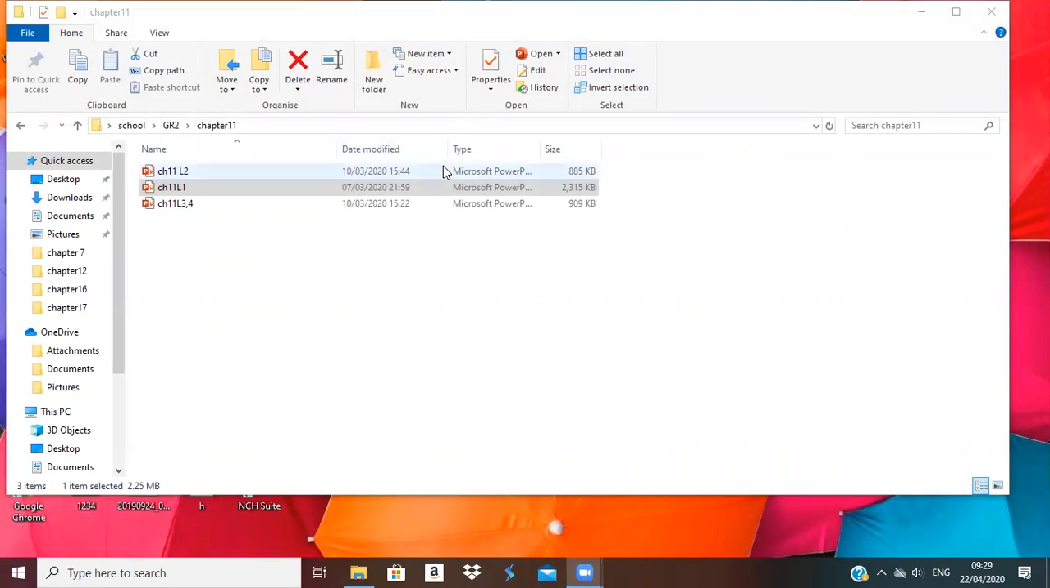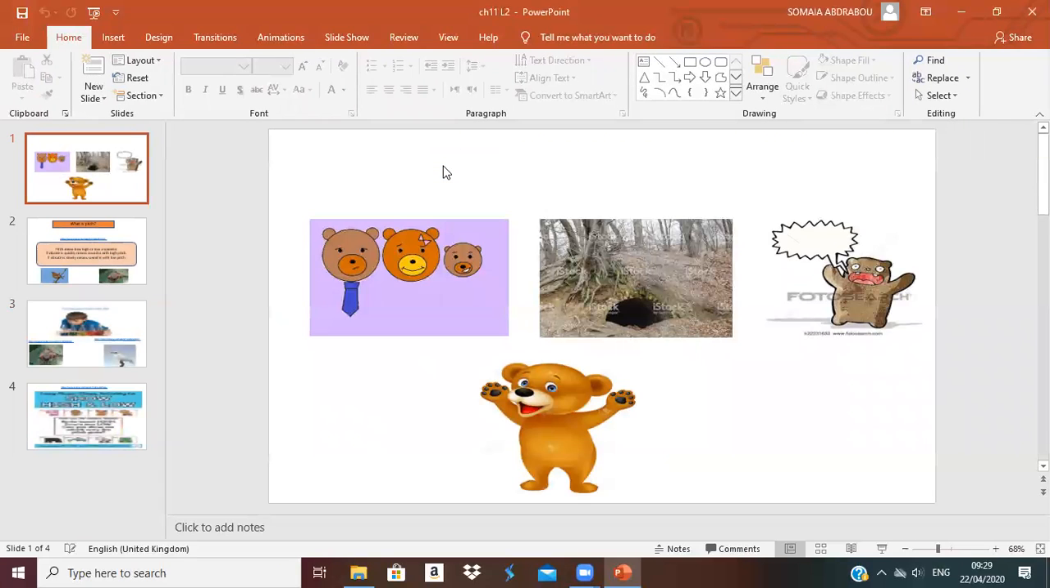Let's move to lesson number 2. Now, do you remember that I told you a story about three bears, daddy, mother and baby? They were walking in a forest. Then they fell into a big hole.